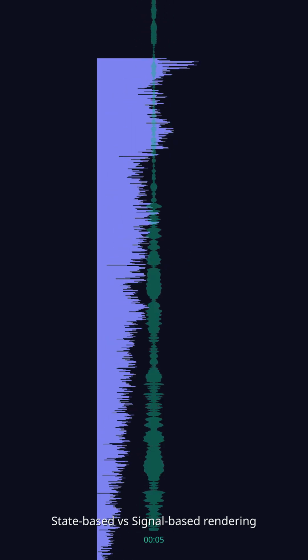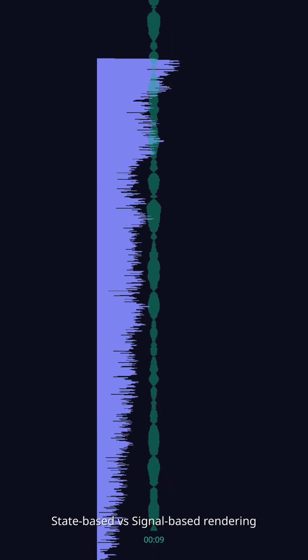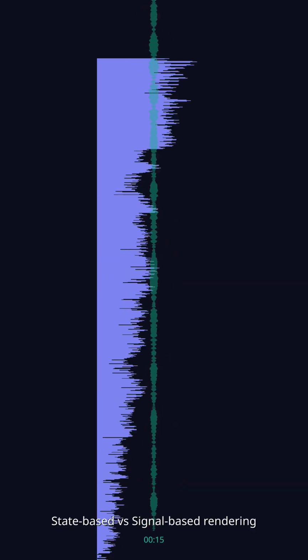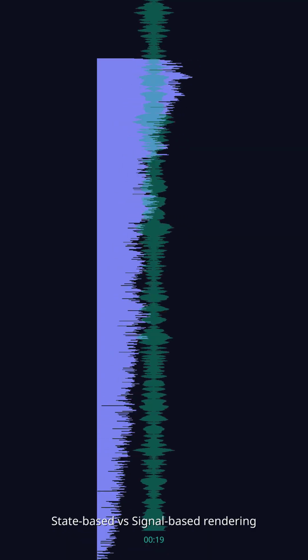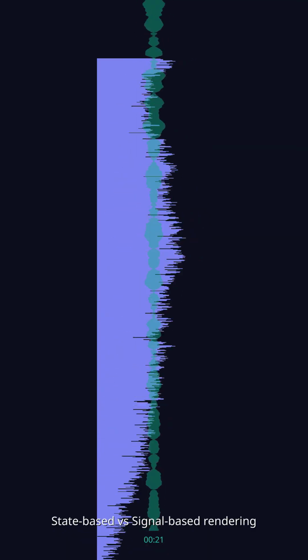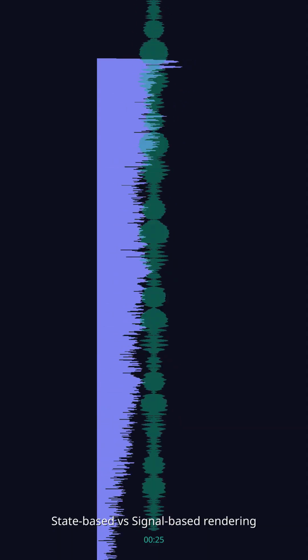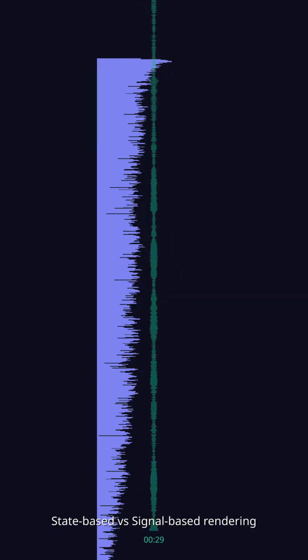I'm reading an article about state-based versus signal-based rendering, and let's just read the first paragraph and try to understand what's going on, okay? State-based versus signal-based rendering. When we think about state management in front-end frameworks, we often focus on the API, hooks, observables, or signals. However, there's a deeper paradigm shift at play, where rendering happens.